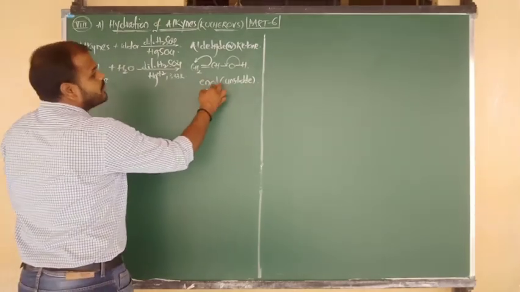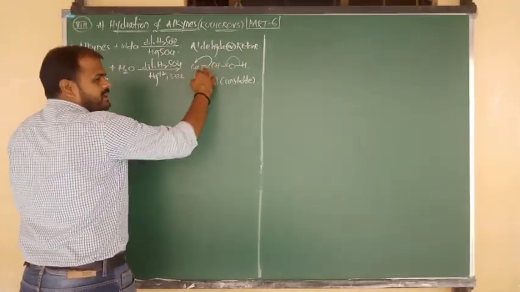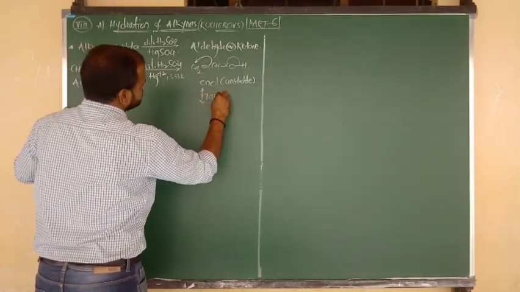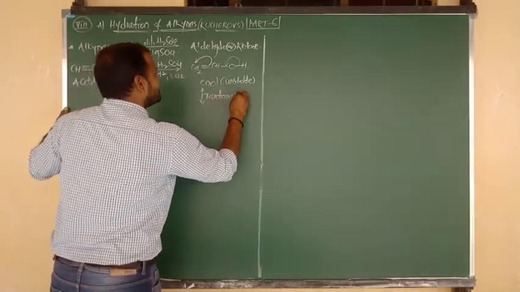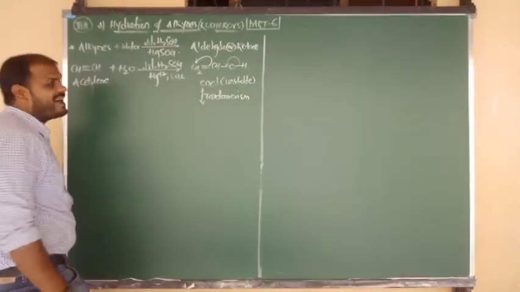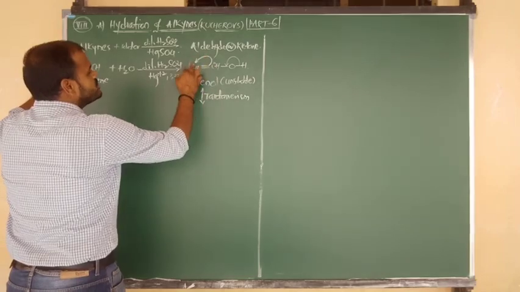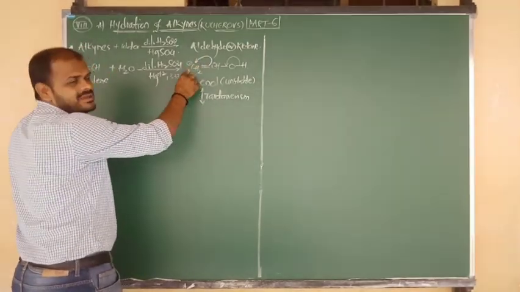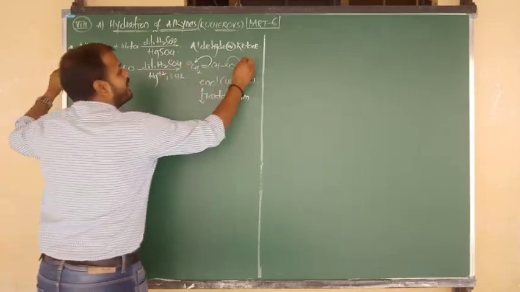Unstable enol form upon rearrangement, and also we can say upon tautomerism. So this is also called keto-enol tautomerism. So this bond is going to be delocalized towards the CH2. Now CH2 contains a negative charge. The minus gets attacked by H plus.